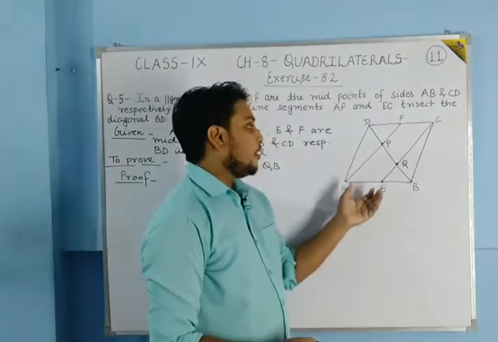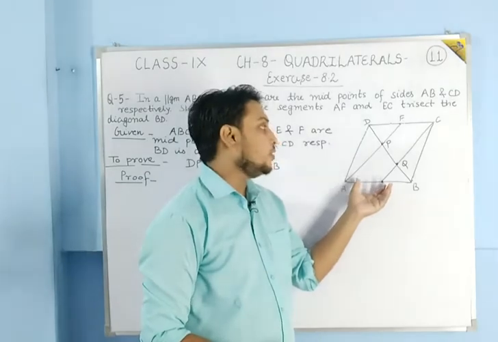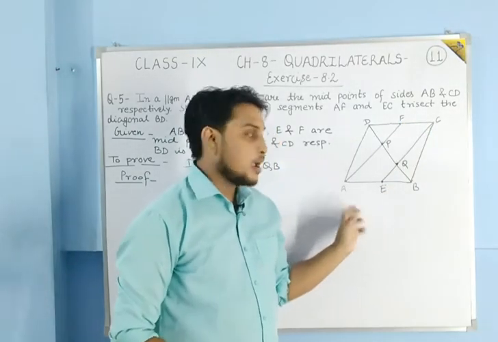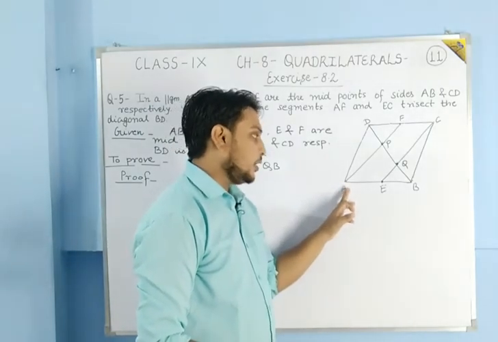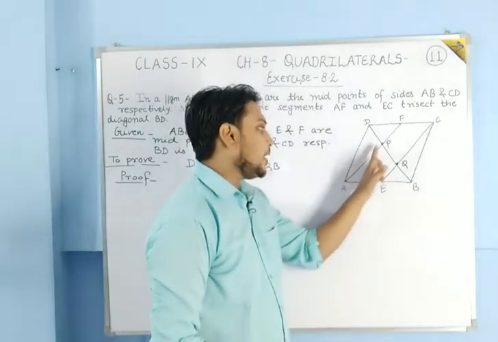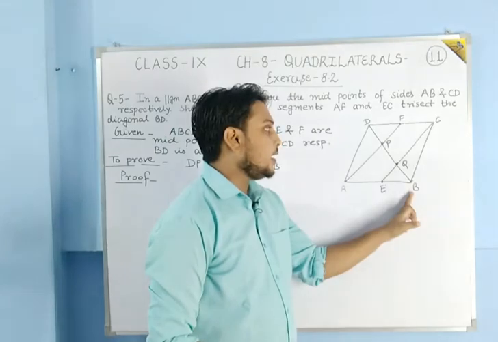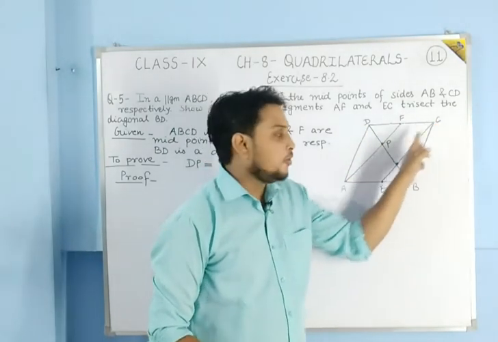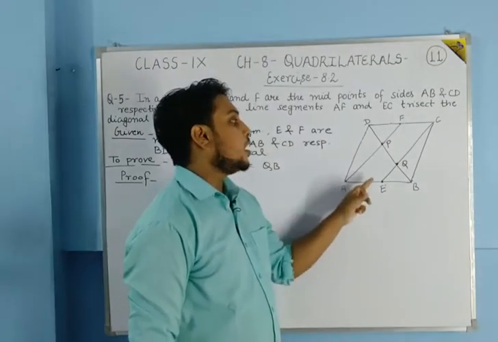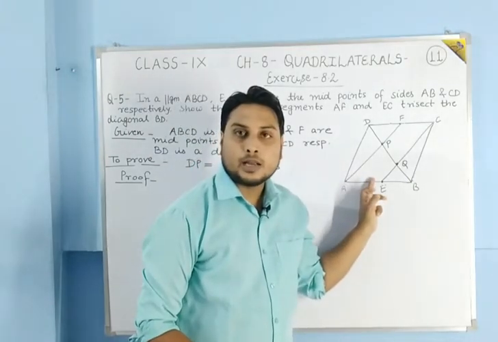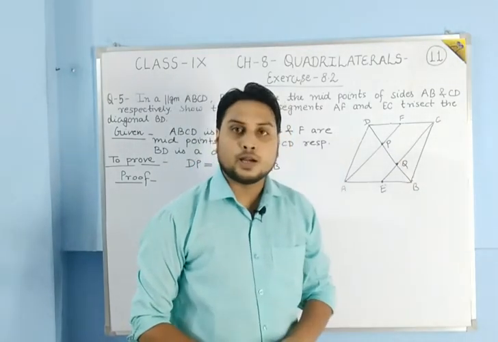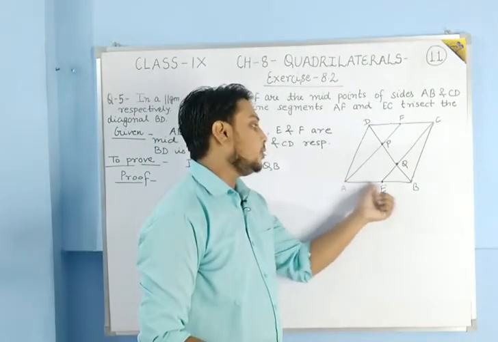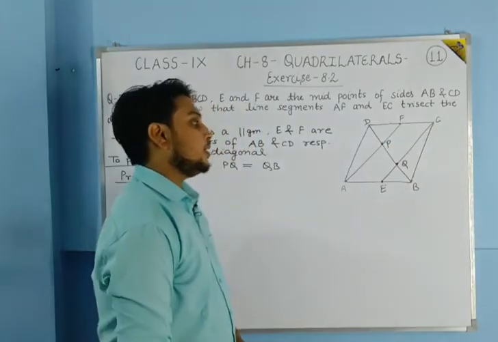Once we show that this is a parallelogram, then after observing triangle APB and triangle DQC, we will apply the converse of the midpoint theorem, and then we can prove that. So firstly let us try to prove that AECF is a parallelogram.